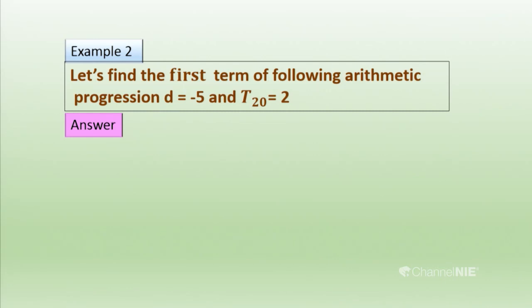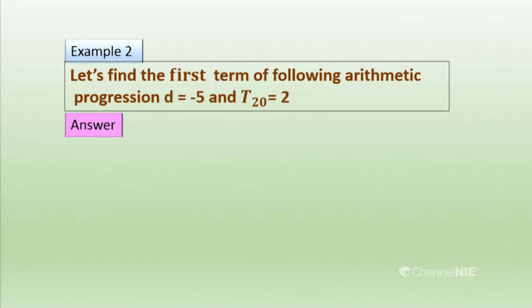In the 20th term there are two pieces of data: the position and the value. So 2 is the number which is in the 20th place of the progression.